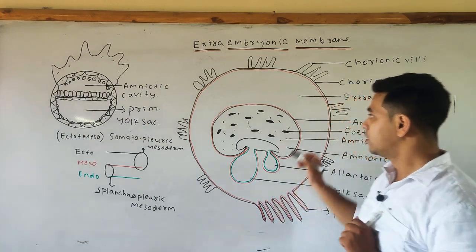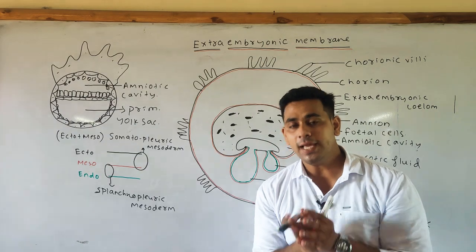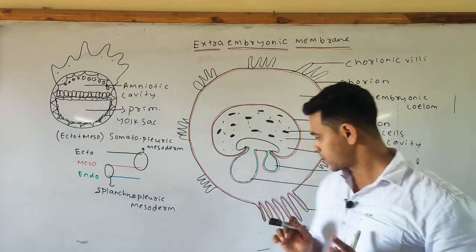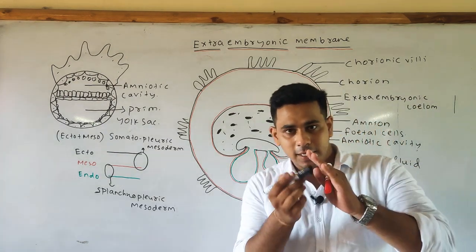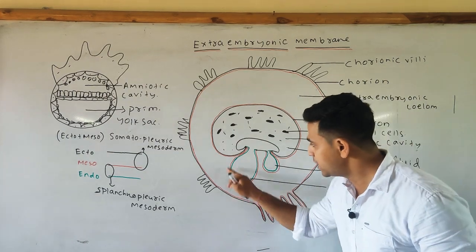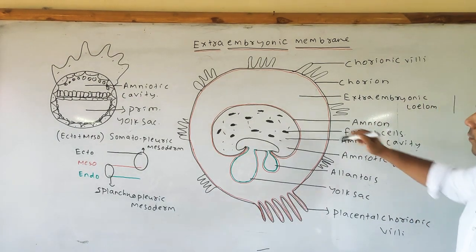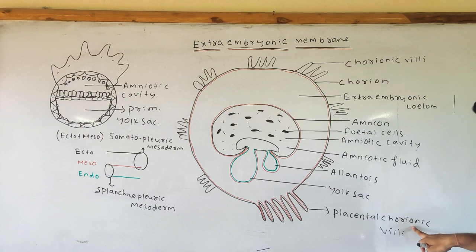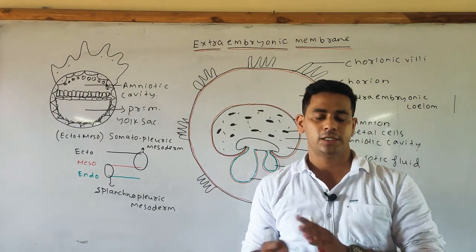Remember this, these are important points. Whereas the amnion is externally lined by the mesoderm, but it is internally lined by the ectoderm. Whereas the allantois and the yolk sac are internally lined by the green color that I have shown, the endoderm, but externally it is lined by the mesoderm. And the various chorionic villi are also present, the placental chorionic villi which invade into the endometrial lining and also help in the various nutrient exchange.